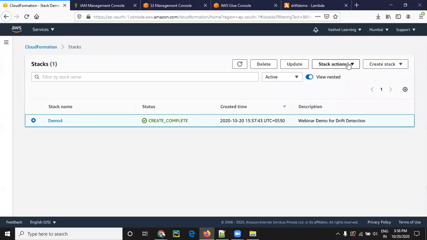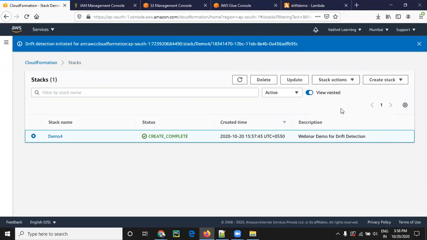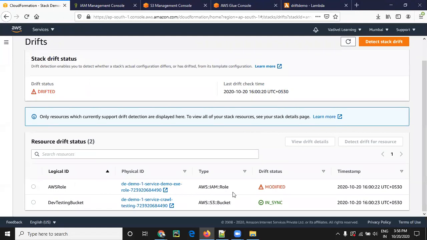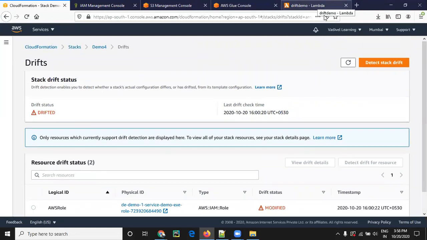Yeah, it will show drifted only. So can you go to the lambda function? Yeah, it's showing drifted.